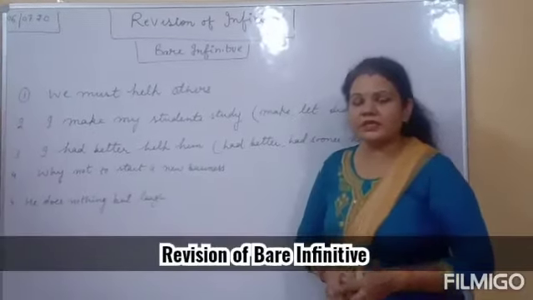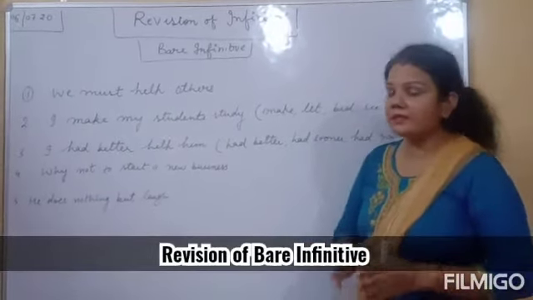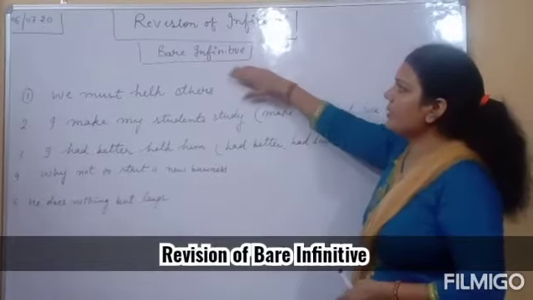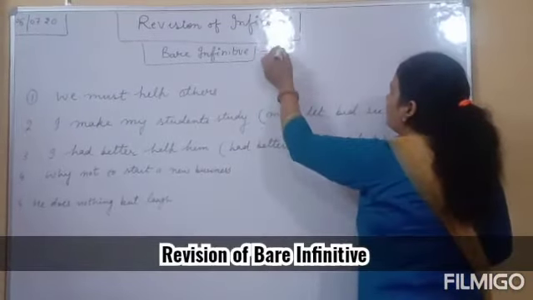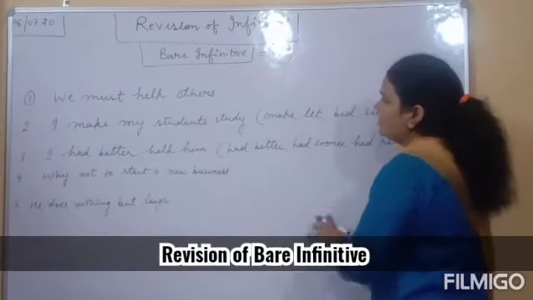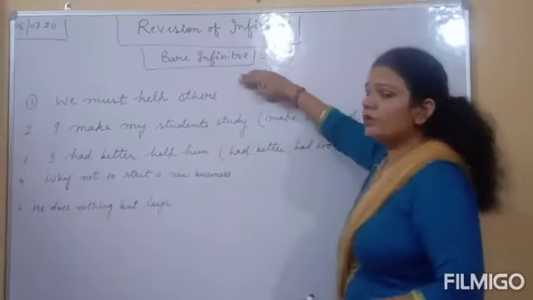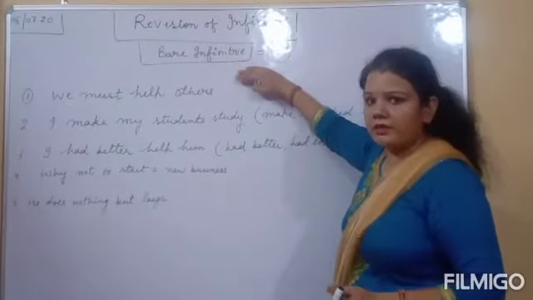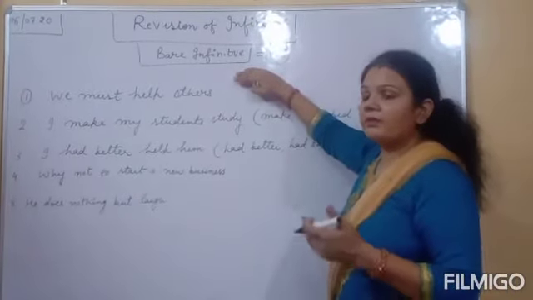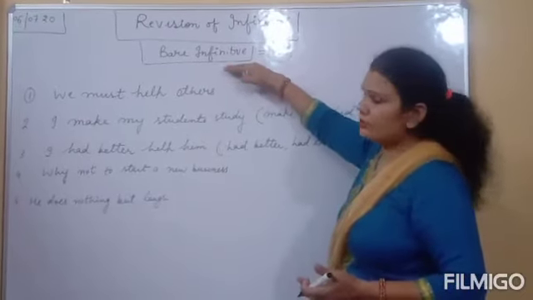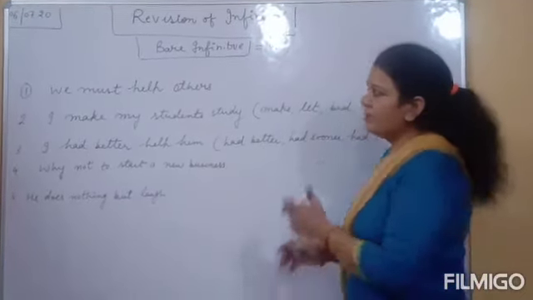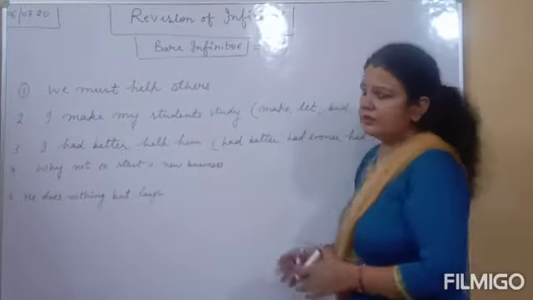So dear students, let's revise another type of infinitive, that is bare infinitive. We always use the first form of the verb in bare infinitive. Bare infinitive is used with modal auxiliary. Clear? There are many uses, there are many rules with them. We can use bare infinitive. So let's try to understand bare infinitive through the sentences.